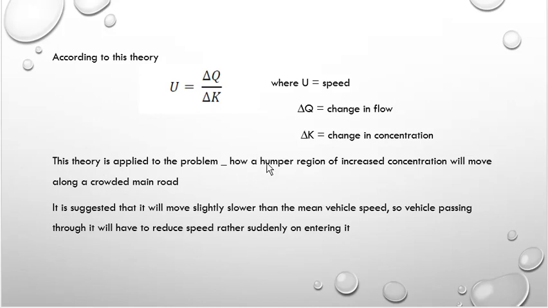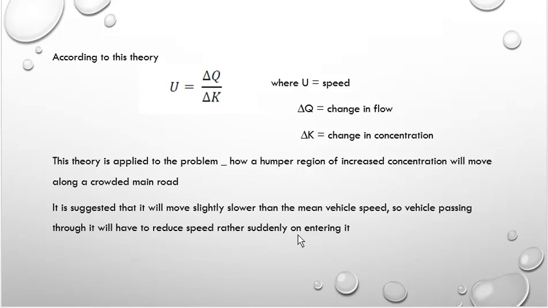How a hump, a region of increased concentration, will move along a crowded main road. If there is a hump region, the vehicle will have to move slowly and reduce its speed. So it is suggested that it will move slightly slower than the mean vehicle speed. A vehicle passing through this hump will have to reduce speed rather suddenly on entering it.